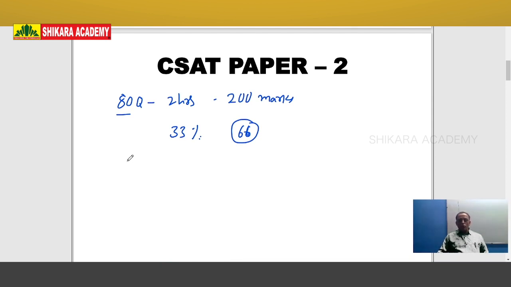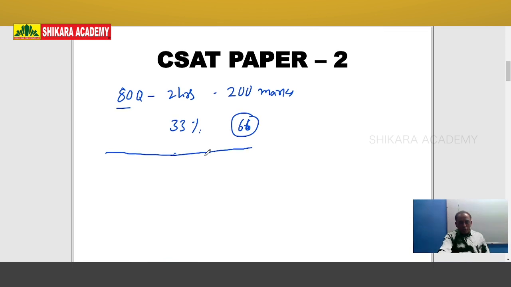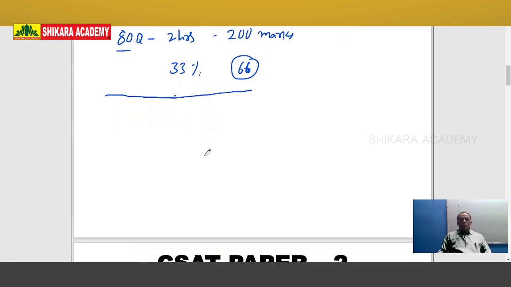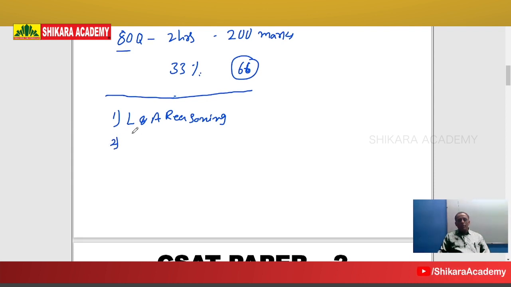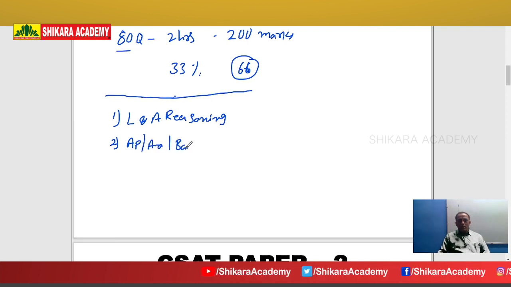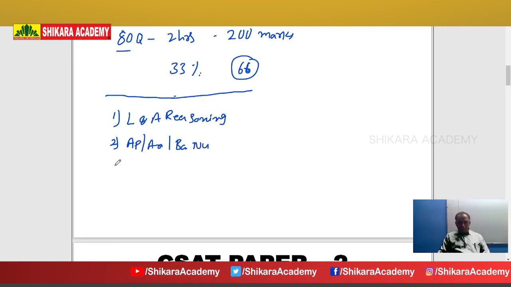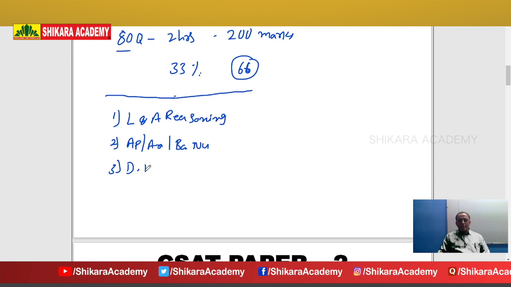Now we will discuss only the aptitude, reasoning and basic numeracy parts. The major points are: first, logical and analytical reasoning; second, aptitude or arithmetic or basic numeracy; and third, data interpretation.